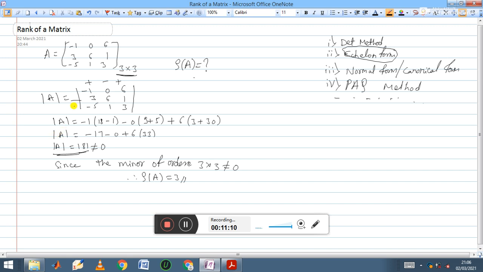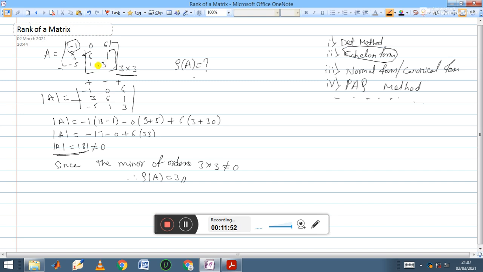Suppose the determinant value is equal to 0, then you choose the minor of 2 cross 2. Minor of 2 cross 2 means you take the minor of any element. You already know what minor means: you delete any row or any column. Suppose the minor of -1: if you delete the first row and first column, 6 1 1 3 is the minor of -1. So you find the determinant value of 6 1 1 3, that is 2 cross 2.